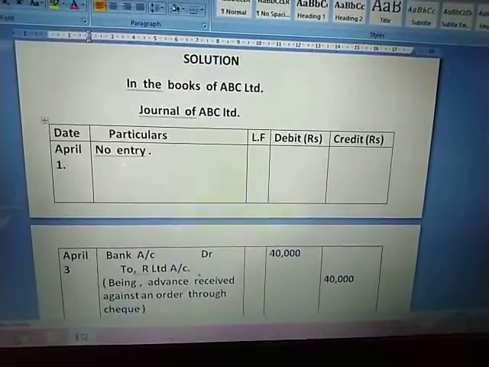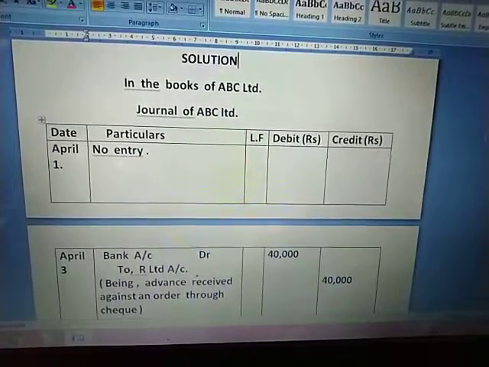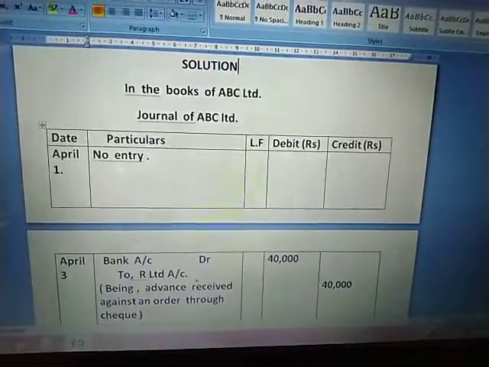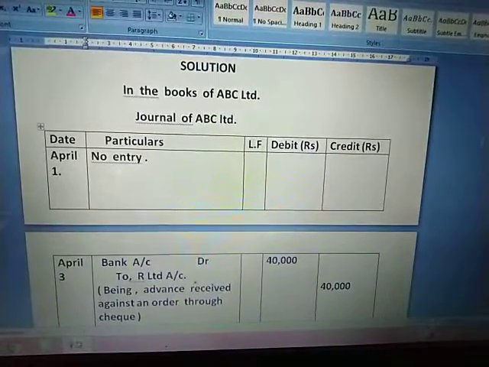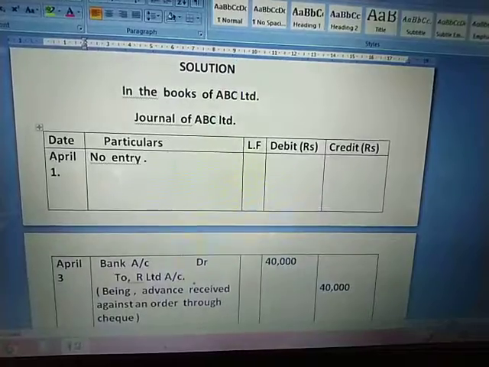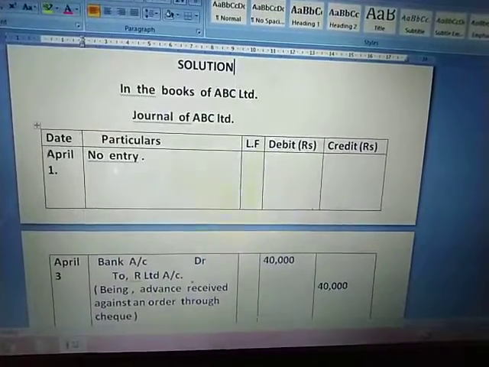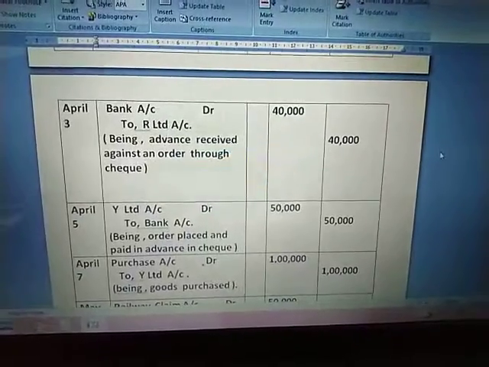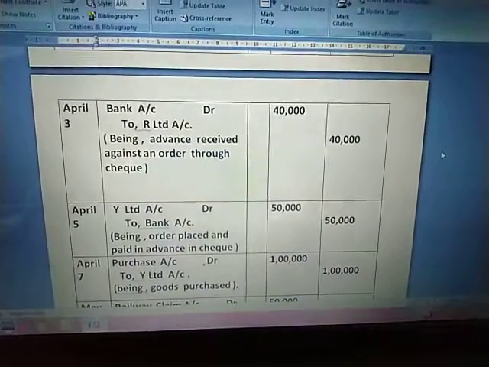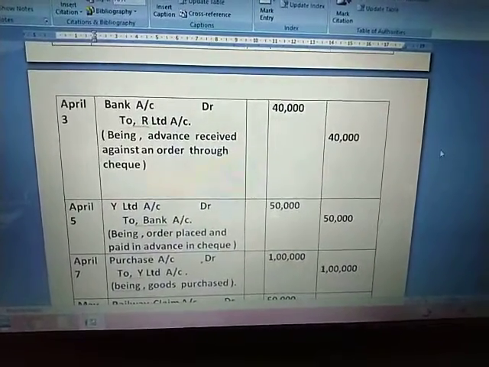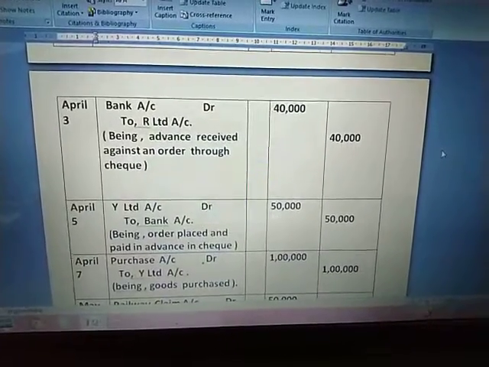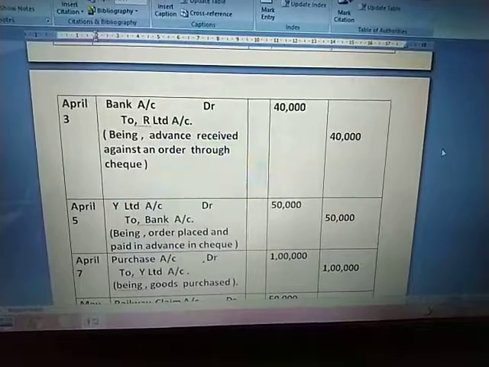Now if you see here, on the 1st April, as I told you before, no entry will be passed, because this did not involve any transaction, as there was no exchange of money or goods. Next, on 3rd April, we have the advance payment which we received from R Limited through check, so bank account debit to R Limited account.